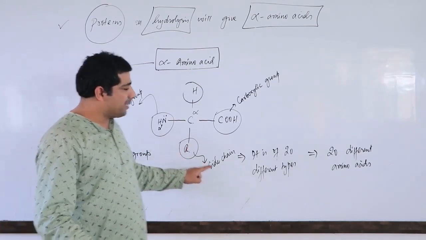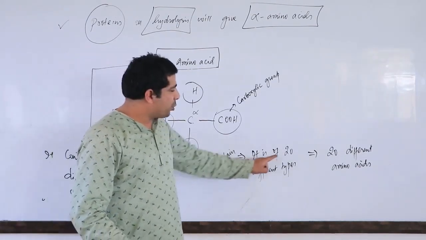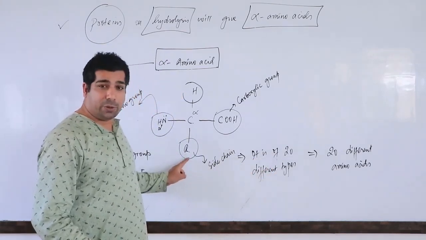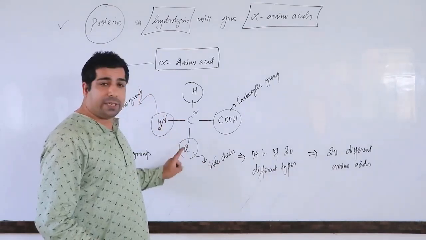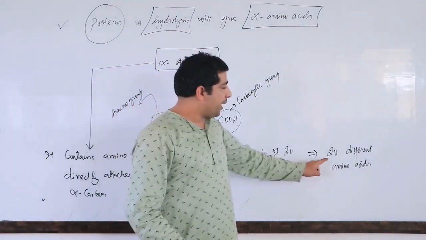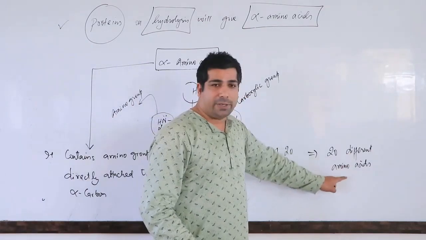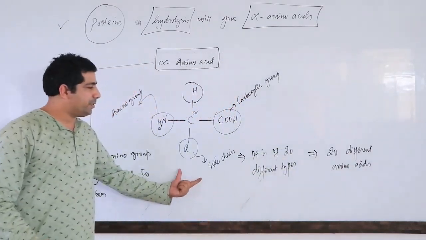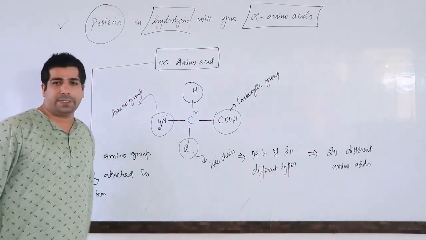So this R group is a side chain. It is of 20 different types. When you have 20 different types of R group, then 20 different amino acids are possible. I hope you have understood this particular part. Please make note of this.